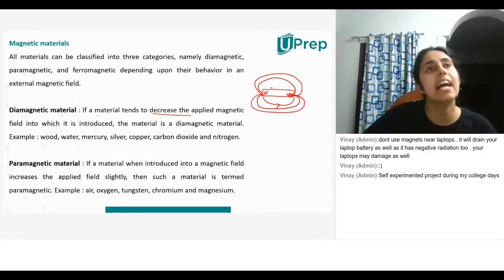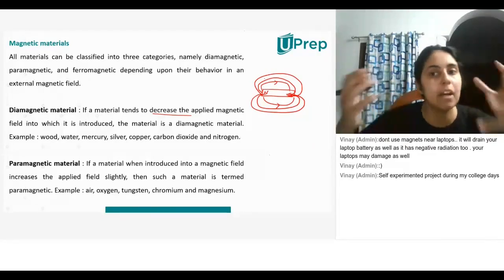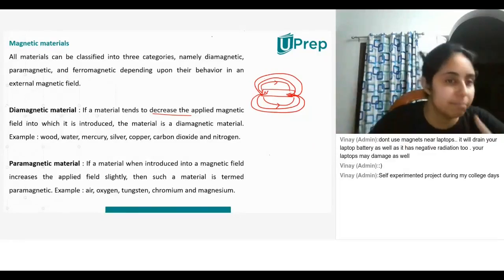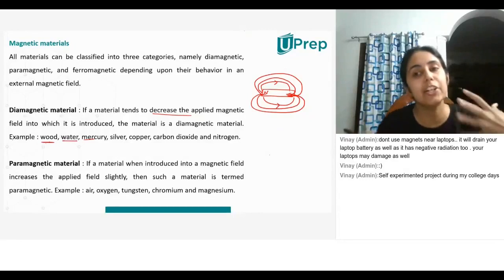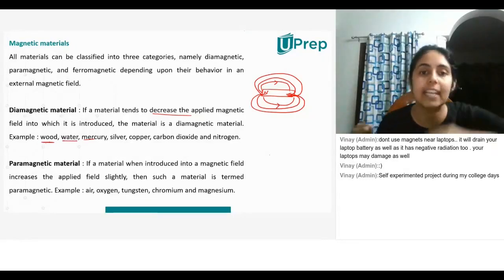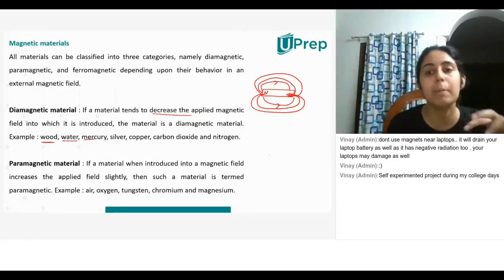For example, if I introduce wood, water, or mercury, you can take any of these things. If I put a magnet inside wood or inside water, it will reduce its magnetic properties.